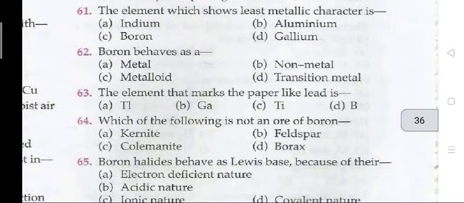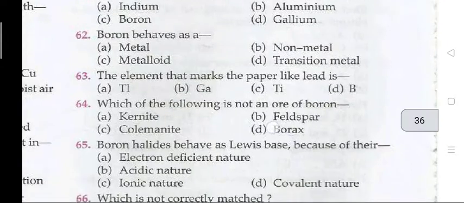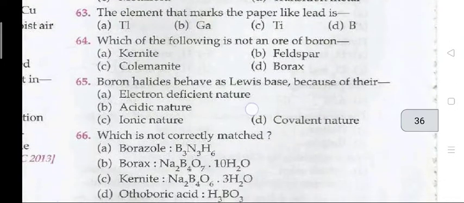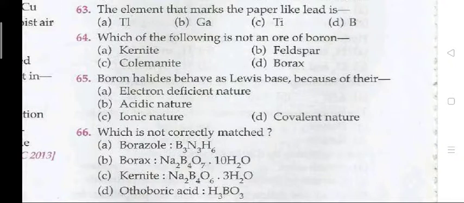61. The element which shows the least metallic character is C, boron. Question 62. Boron behaves as a non-metal. Question 63. The element that marks the paper like lead is. The right answer for 63 is A, that is Tl.